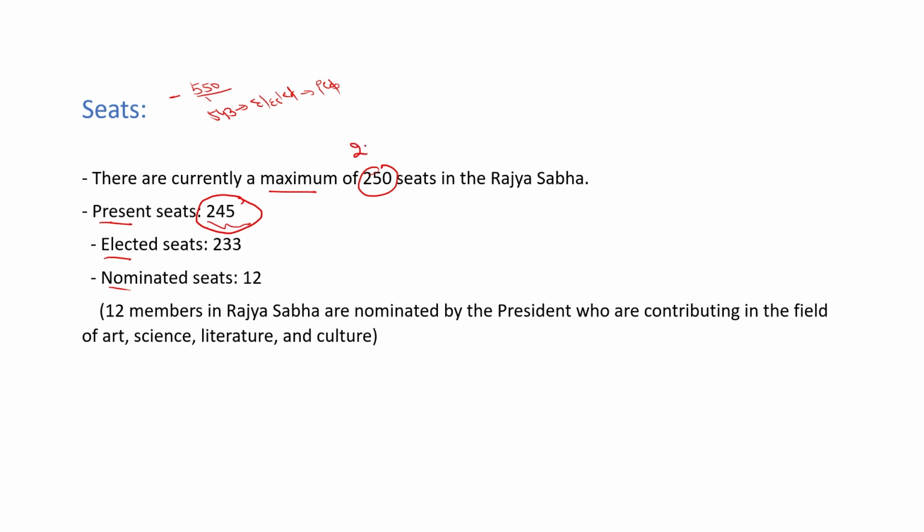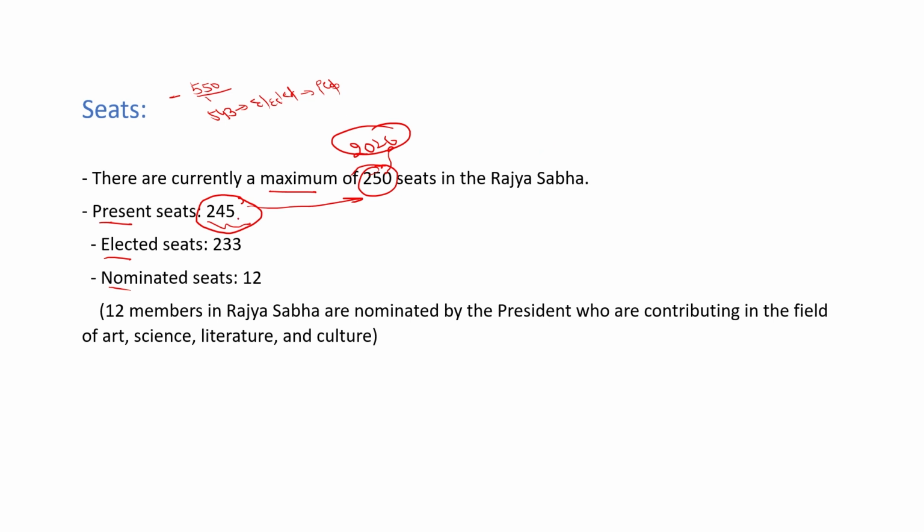In future, till 2026, we can increase a maximum of 5 seats. Why can we increase a maximum of 5 seats? Because there is a total criteria of 250 seats in Rajya Sabha. Maximum seats can be extended to 250 and at present there are 245 seats. So 5 seats can be increased in Rajya Sabha if required by the parliament, and these seats are frozen till 2026. After 2026, through an amendment, these seats can be increased.